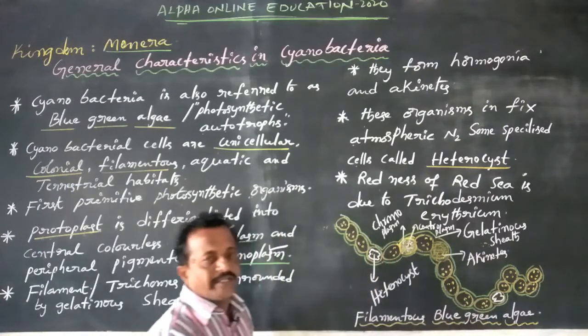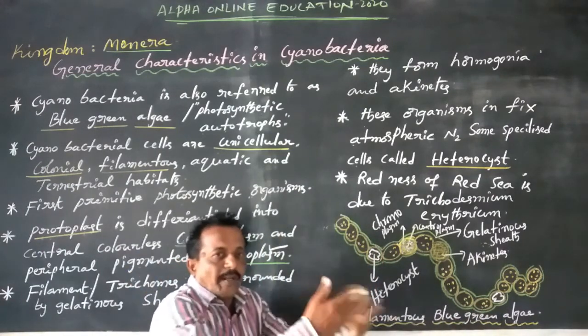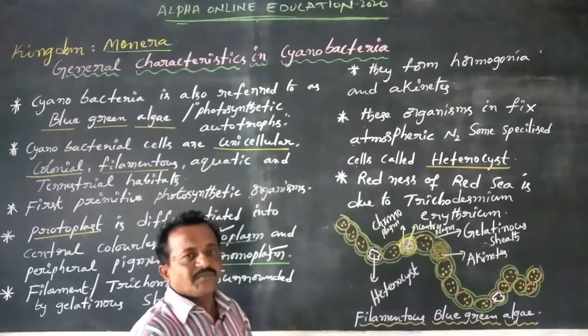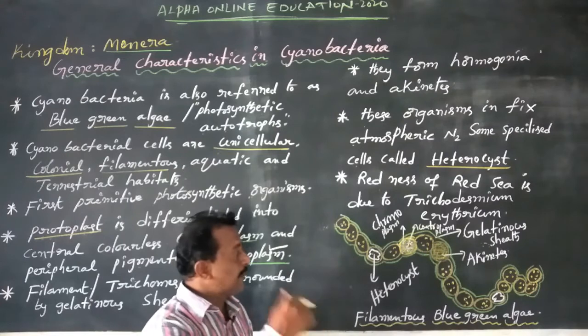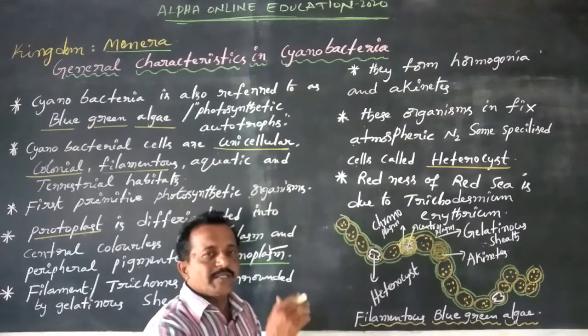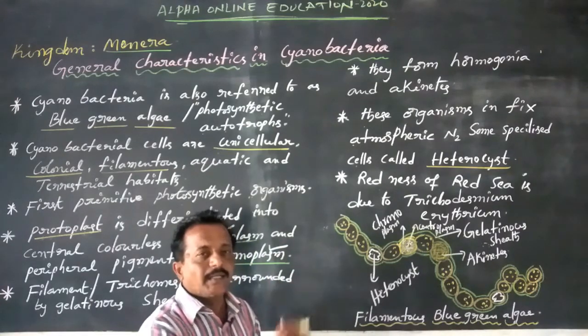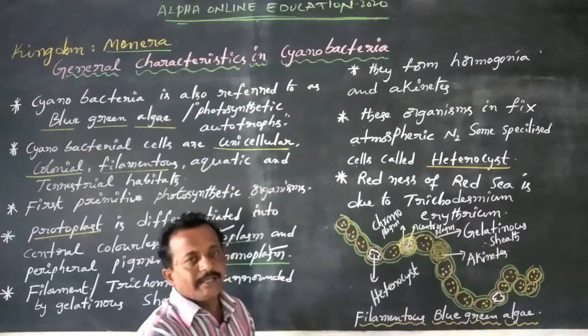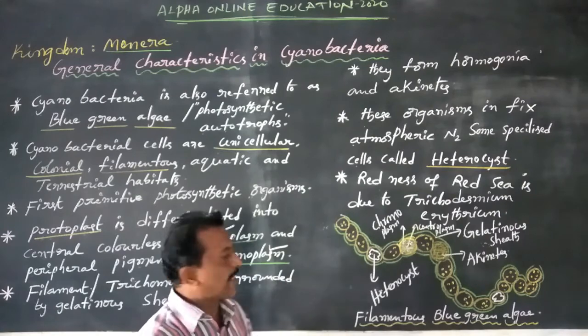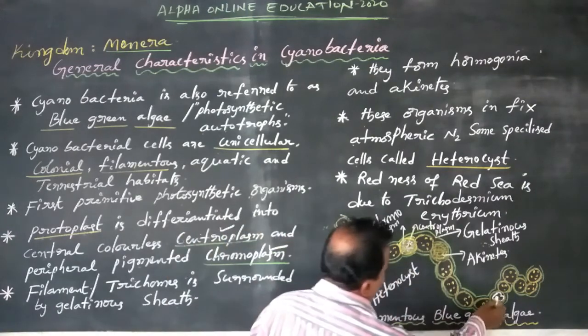Dear students, the protoplasm is differentiated into centroplasm and chromoplasm, and some other specialized cells develop. These cells are known as heterocysts, and they fix atmospheric nitrogen.